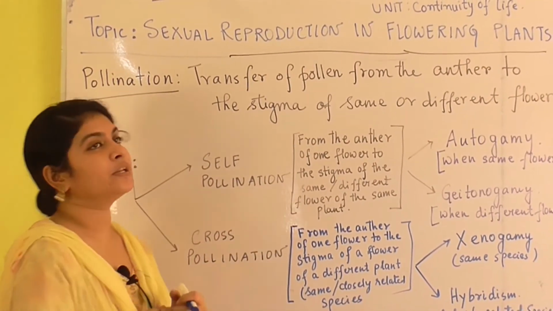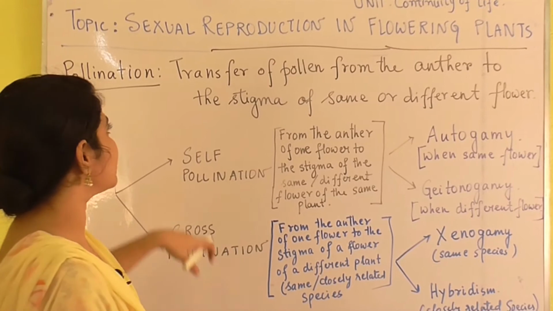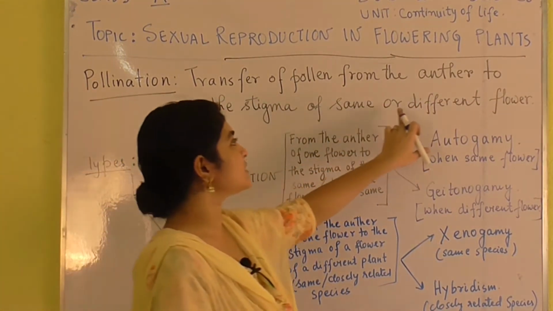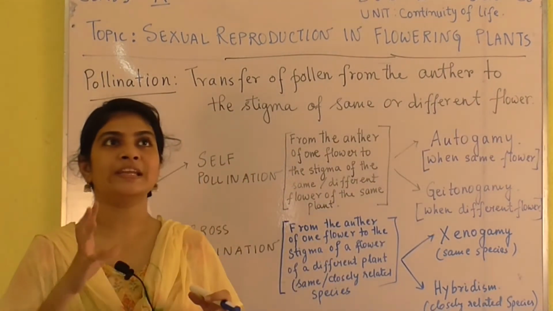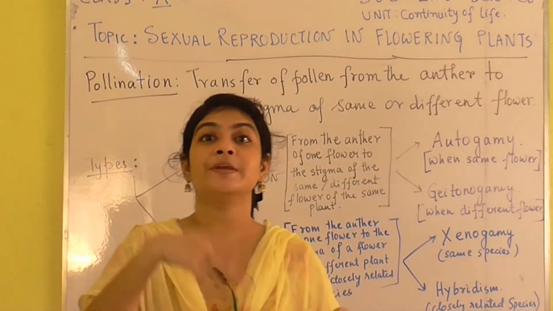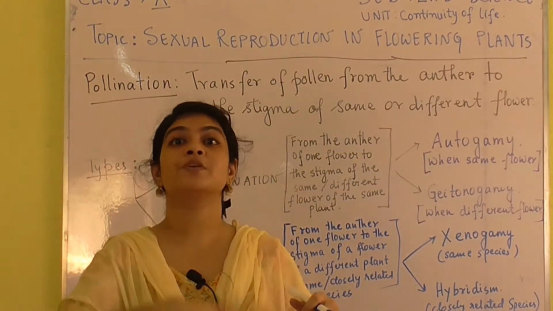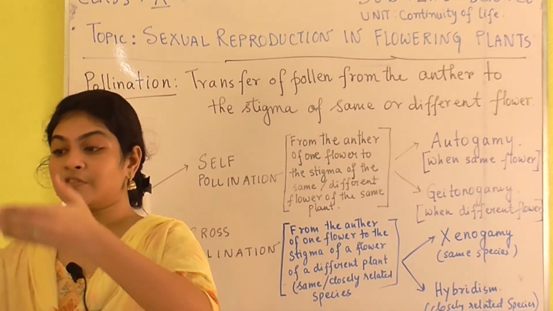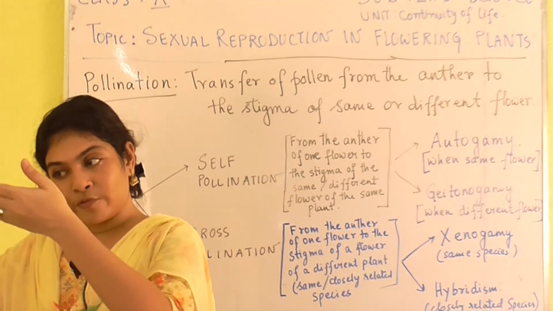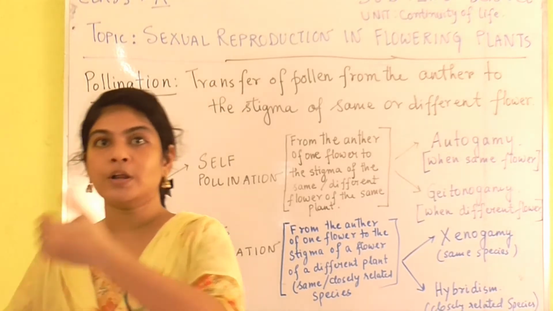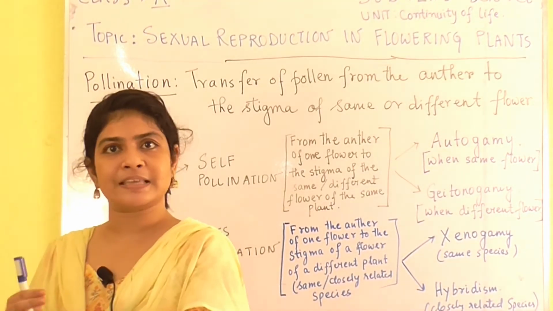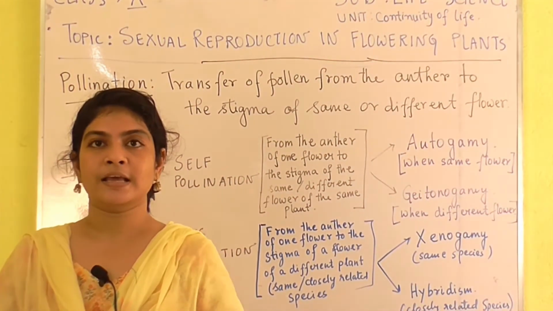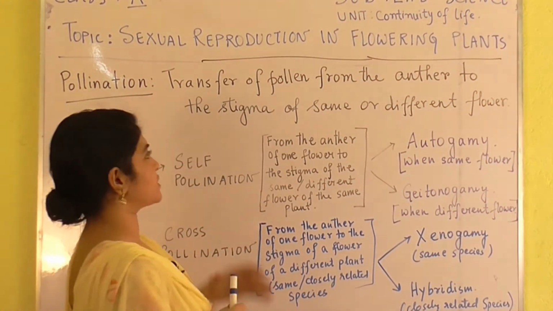So what is pollination? Pollination is basically the transfer of pollen from the anther to the stigma of the same or a different flower. That means pollination is a process through which reproduction takes place in flowers or plants. So it is basically the transfer of pollen grains from one flower to another flower. It might be the same flower as well. When there is a transfer from one to another, that is known as pollination.